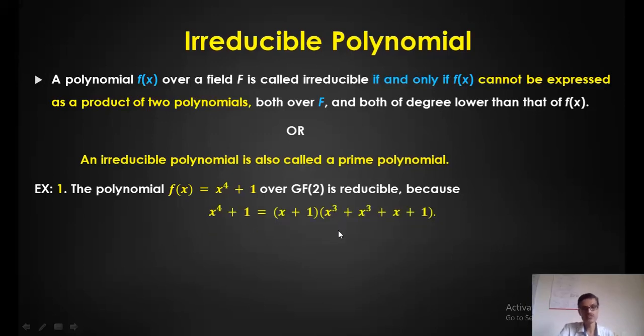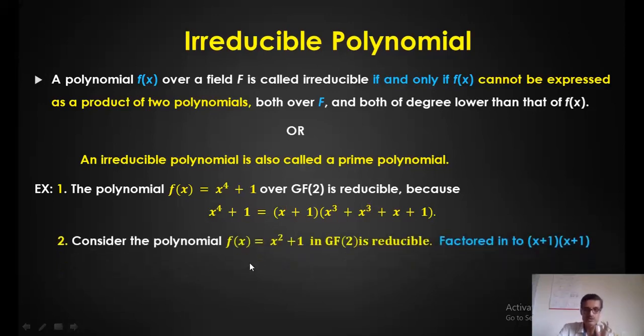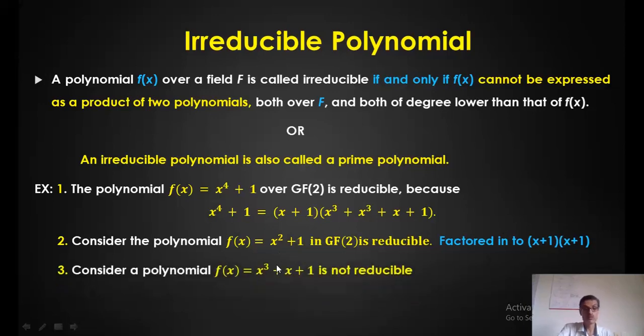Just look at this. x to the power 4 plus 1 under the Galois field of 2 is reducible. It is not irreducible. That means it is not a prime polynomial. Why? Because I can represent this as the product of these two polynomials. This is also a reducible polynomial because it can be factored into x plus 1 and x plus 1. What about the next one?